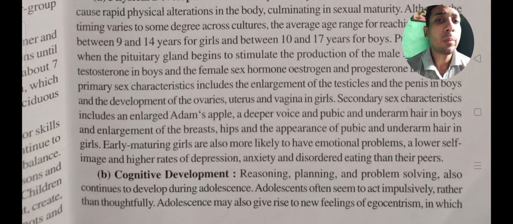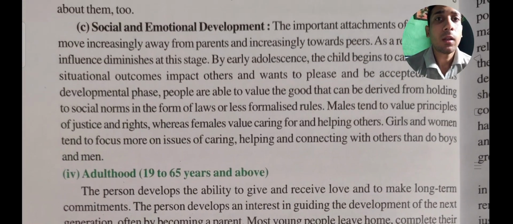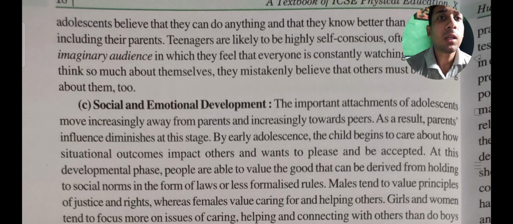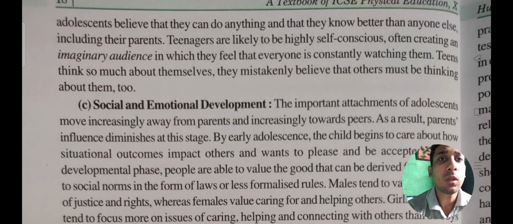Cognitive development gives us the ability for reasoning, planning and solving problems, and these things are due to cognitive development during the adolescence period. Adolescence will also give new feelings of egocentrism, in which adolescents believe that they can do anything, that they know better than anyone else, including their parents.